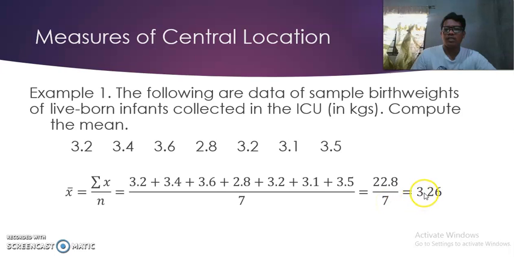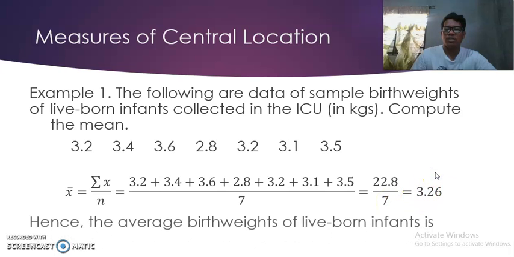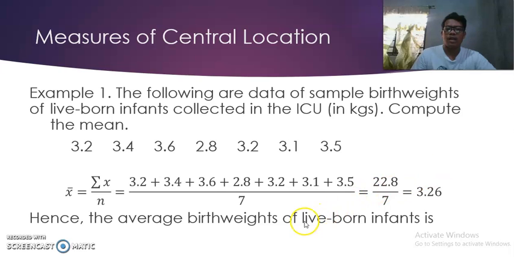So that is 3.26. So we could say that the average birth weight of live-born infants is 3.26 kilograms.